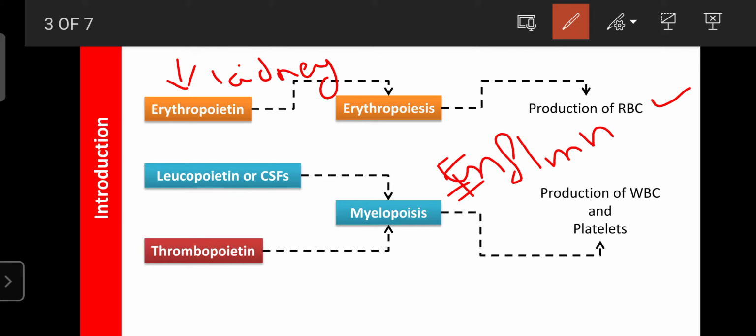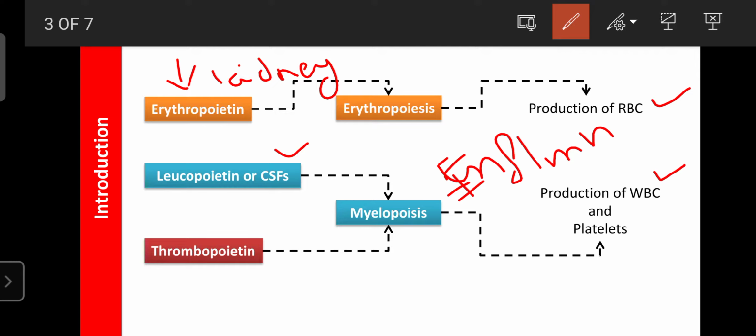That's why during inflammation our body will have a higher WBC count as compared to normal human beings, only in the case of inflammation or any inflammatory diseases. Where a person is suffering from an inflammatory disease, when you go through the blood profile, the person always has a high number of WBC because the neutrophils secrete leukopoietin. But in normal life, without any inflammation, the production of WBC also increases through the release of CSF, that is colony stimulating factor.